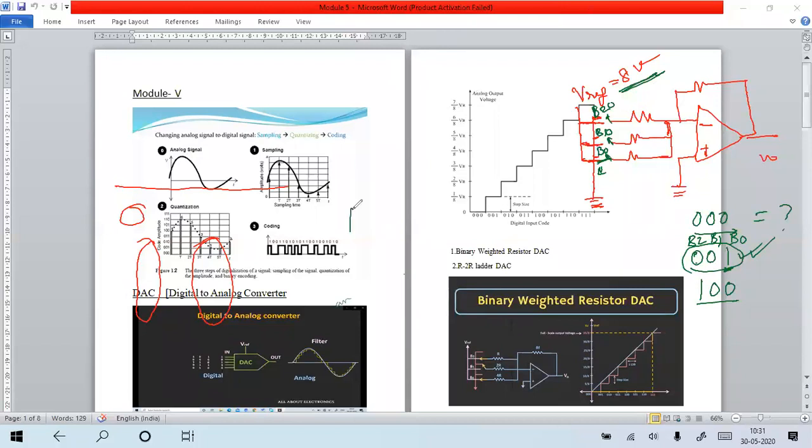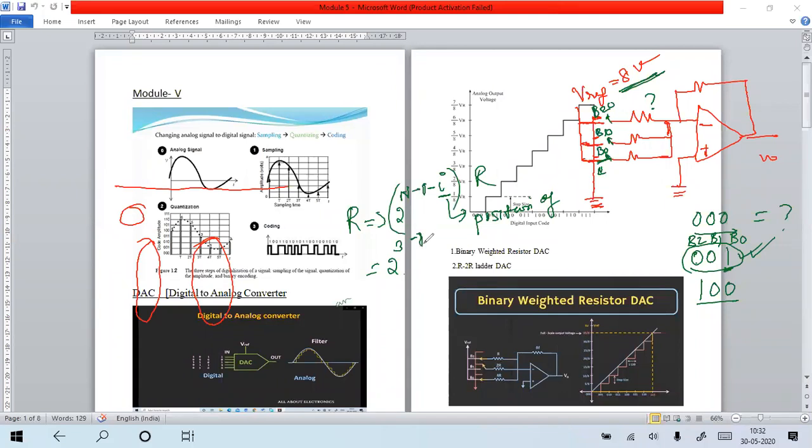The resistor value is based on 2 to the power of n minus 1 minus I, where I is the position of the bit. Suppose I want to know what this resistor value is, in terms of R. So 2 to the power of n means what? 2 to the power of how many bits of digital value you want to convert? 3 bits. So 3 minus 1.